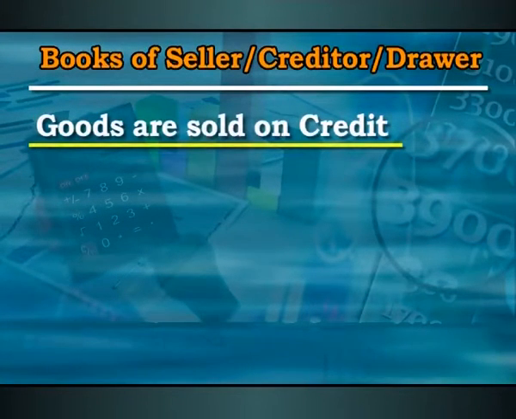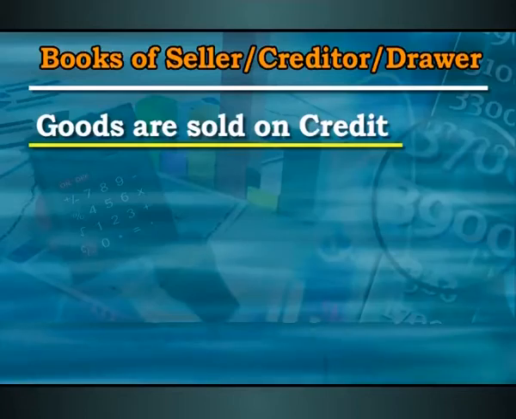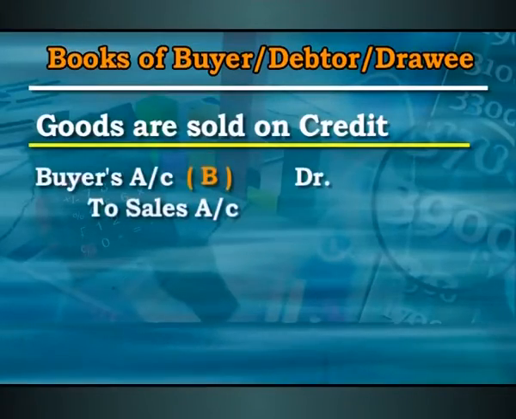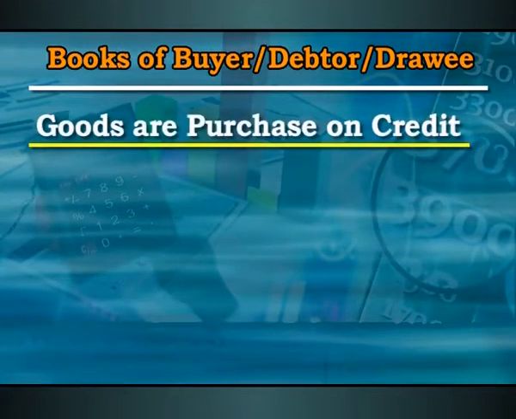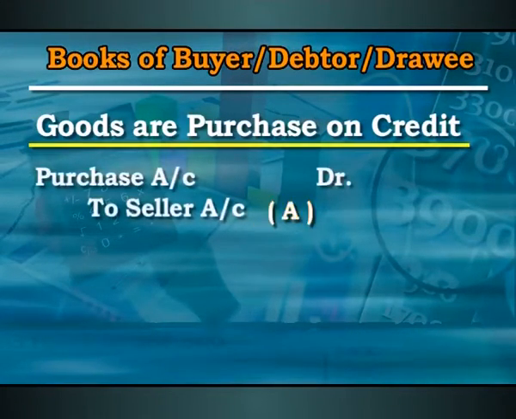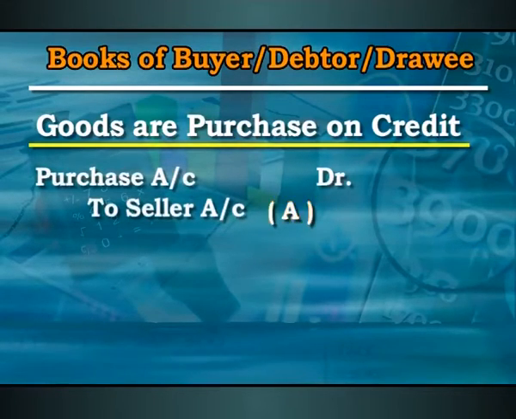So, when the bill of exchange is drawn by one person on another person in case the goods are sold on credit, let us suppose there are two parties, A and B. A has sold goods to B. In that case, entries in the books of A and B will have to be passed for the sale of the goods on credit. In the books of A, B will be debited and sales account will be credited. In case of B, because he is the buyer and has purchased goods on credit, purchases account will be debited and A's account will be credited.